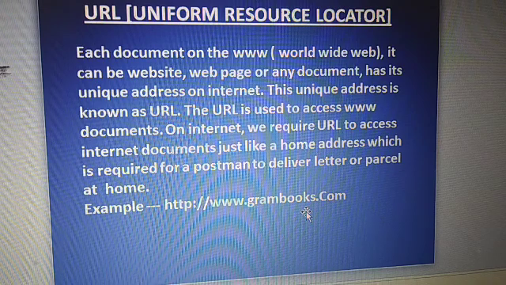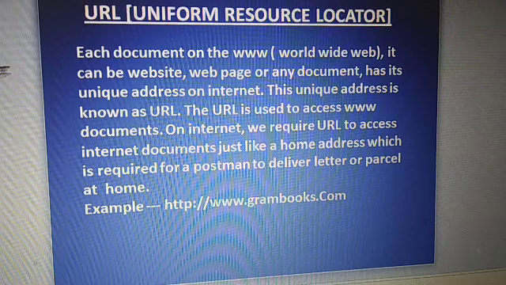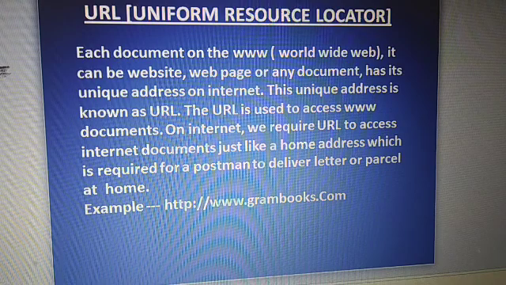So every website has one unique address. That address is called URL. Using the URL we can open the website. Clear? I hope you understood. URL is a unique address of a website or a web page. Clear?